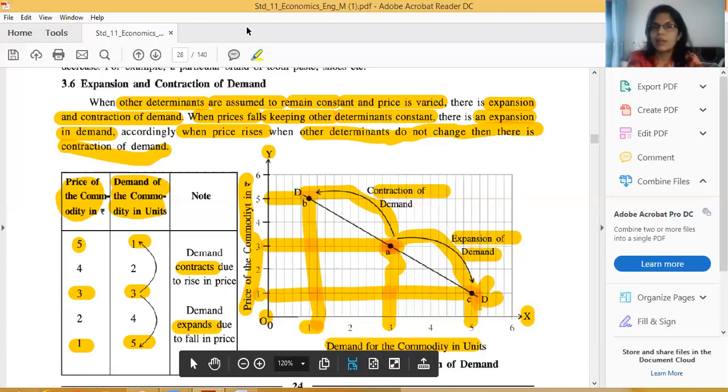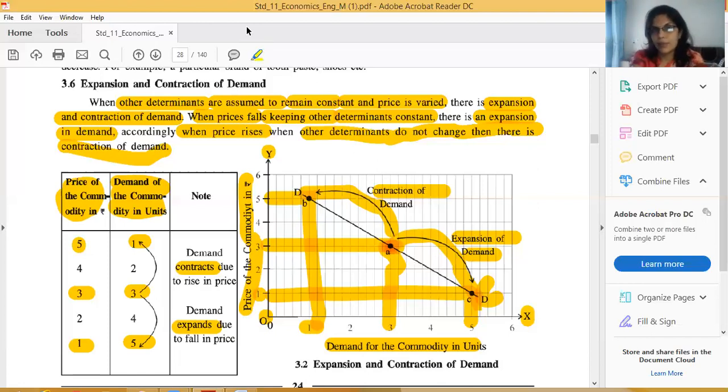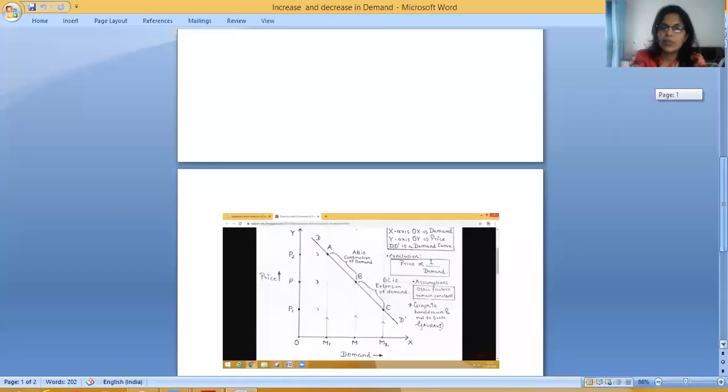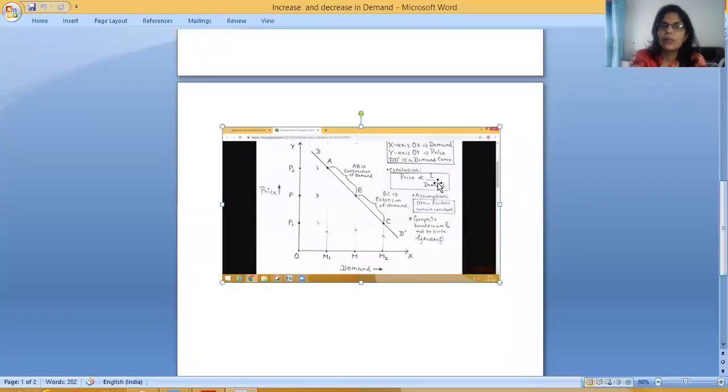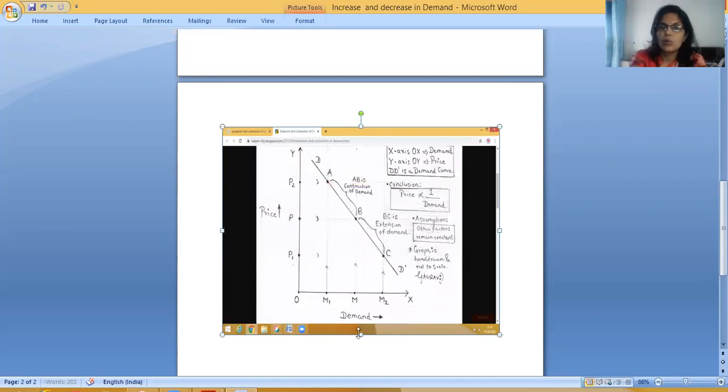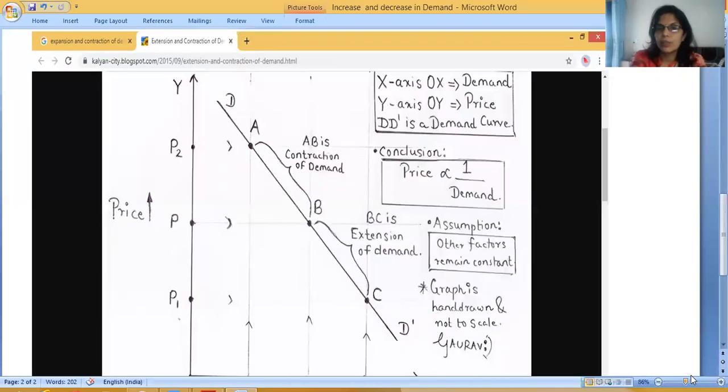We will complete the next topic, in which I will explain the same thing by another example. You know, friends, in another example, the same type of explanation is there, but with only a minor change. Same type of diagram from the textbook you can draw. Whenever prices increase and decrease, only in this case, not all other factors. We will not discuss the other factors. If we discuss the other factors, then it will be very complicated and you can never learn.